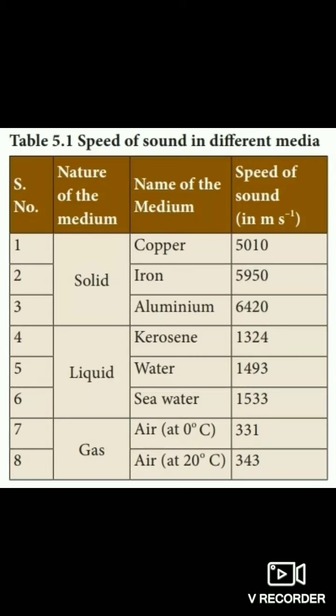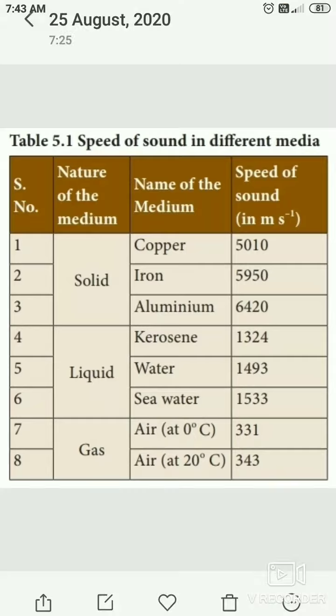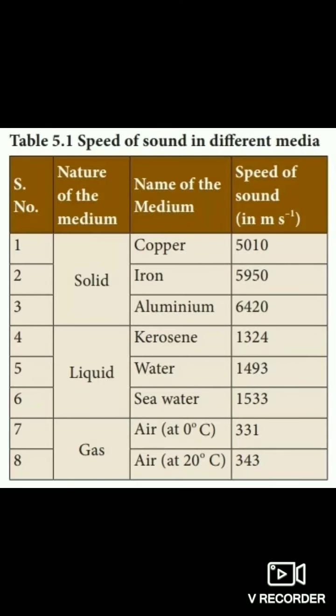So sound travels better through solids than through air, and the sound of striking stone is heard clearly, which proves that it travels better through a liquid medium than through a gaseous medium. So based on this property, we can categorize the speed of sound as solid, liquid and gas.